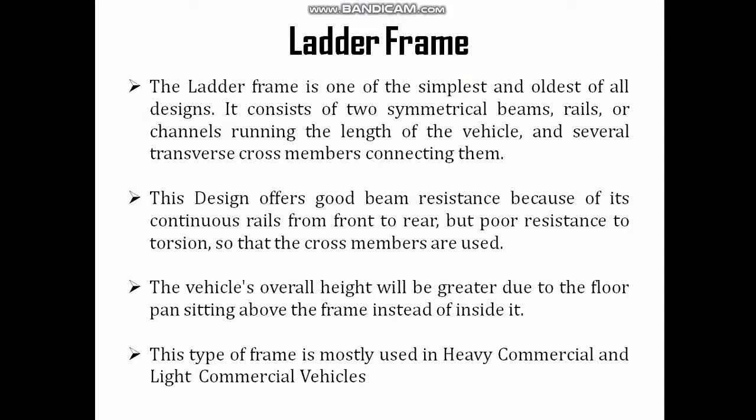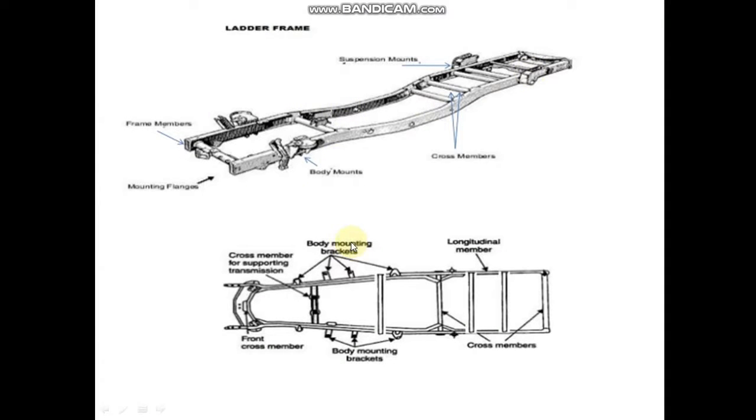Okay, so here you can see this is the figure of the ladder frame. As you can see, this is the front cross member. This is the cross member for supporting the transmission system, and these are the body mounting brackets.